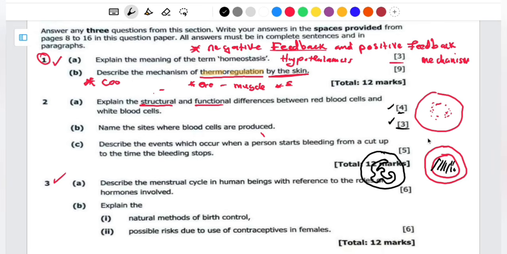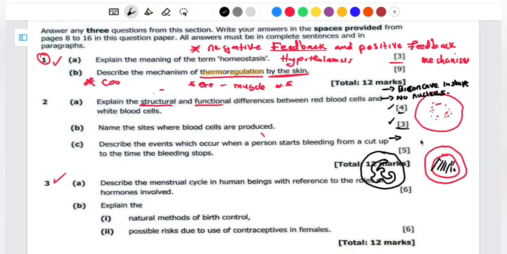In terms of the structure, you can talk of the red blood cell being biconcave in shape. I'm talking about the red blood cell here. Apart from being biconcave in shape, you have to talk about this red blood cell lacking the nucleus. It doesn't have the nucleus. I think this is enough for us to differentiate the white blood cell from the red blood cell. So it's biconcave in shape, it doesn't have the nucleus. What about the white blood cells?